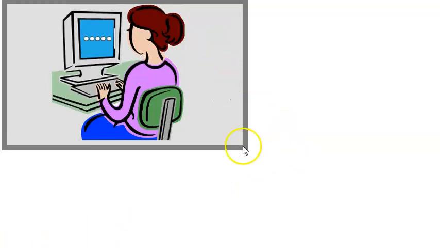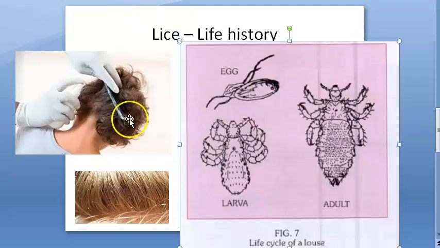Basically, these lice can jump and come to your head also. Like they can fly and come. That's what this book says. Yeah, it's possible. They can get blown from one person's head to the other person's head.